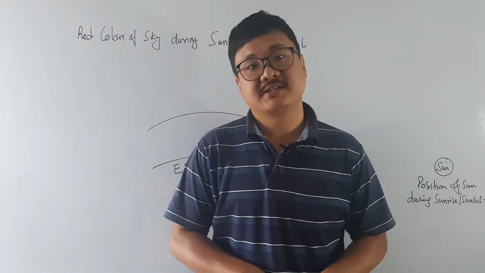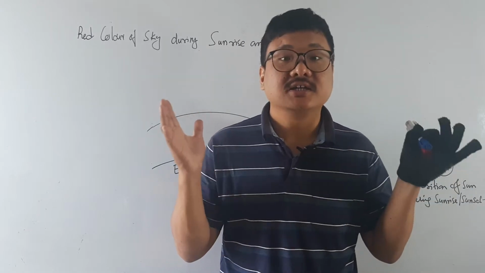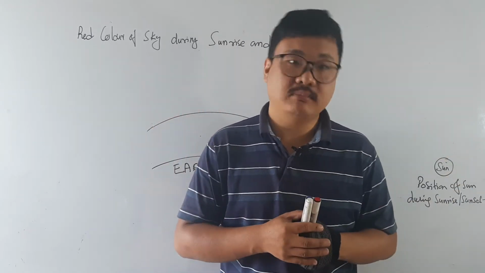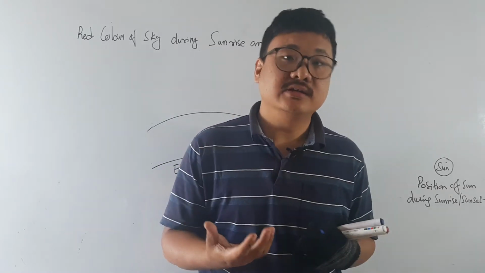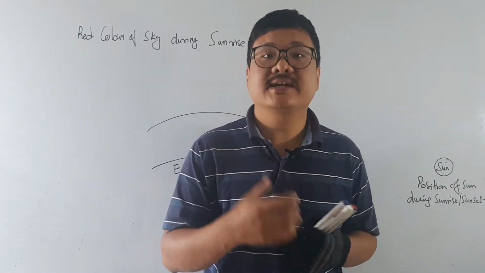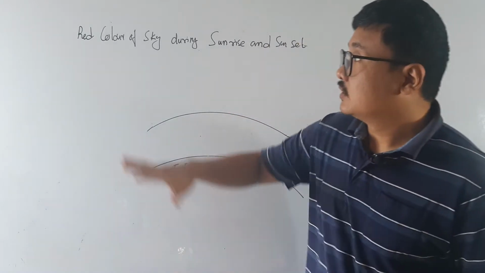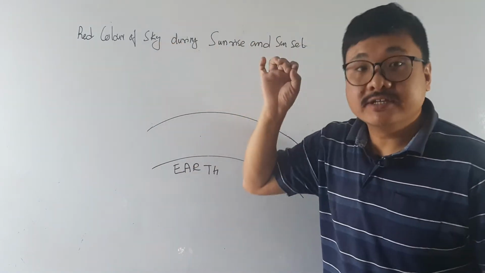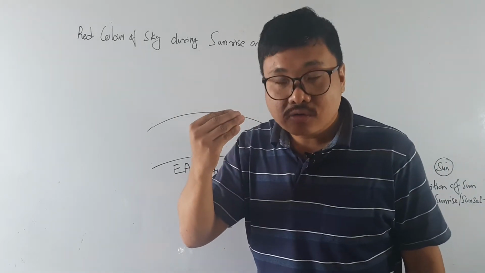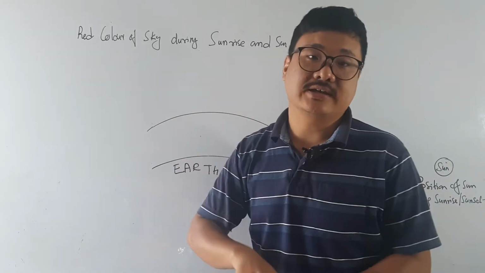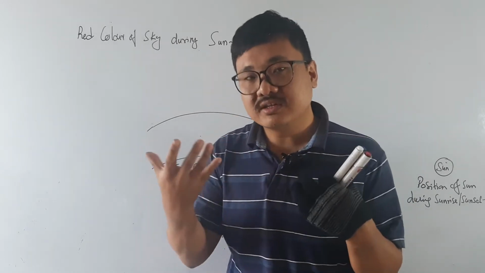Dear students, we studied about the scattering of light and why the clear sky appears to be blue. This is because of the scattering of light. Now it is wonderful to study that during sunset and sunrise, the sky color seems to be red. What is the reason that during sunrise and sunset the sky appears to be red? This is very interesting.